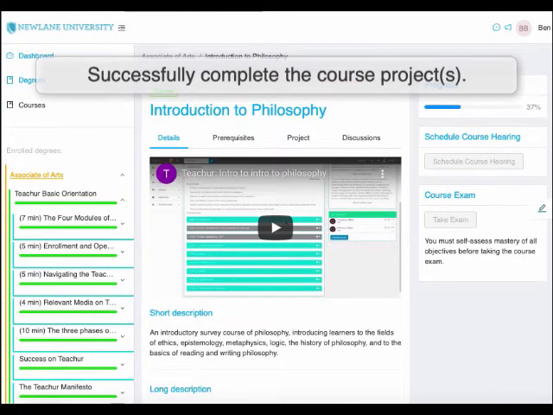When the expert has reviewed the project and verified that it meets the rubric standards, they'll mark it complete. If the expert determines that your project is not yet complete, they will give you feedback, including directing you to which specific portions of the rubric to address. You must complete all course projects before launching a course hearing.